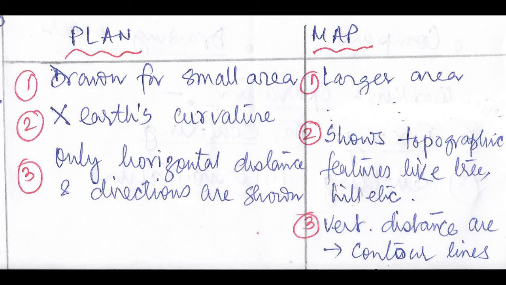Let us see the difference between plan and a map. Plan is drawn for small area, whereas map is drawn for a larger area. In plan, Earth's curvature is not taken into account, and in plan, only horizontal distance and directions are shown. In case of map, map shows the topographic features like tree, hill, etc. In map, vertical distance are also shown, but it is shown by the contour lines.